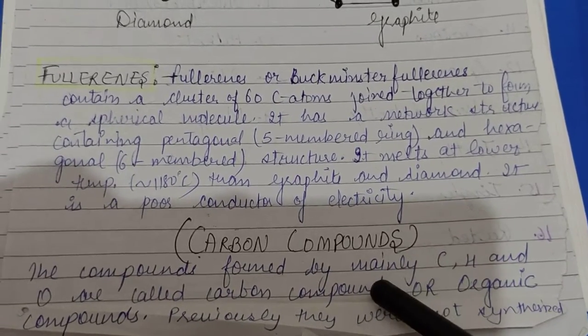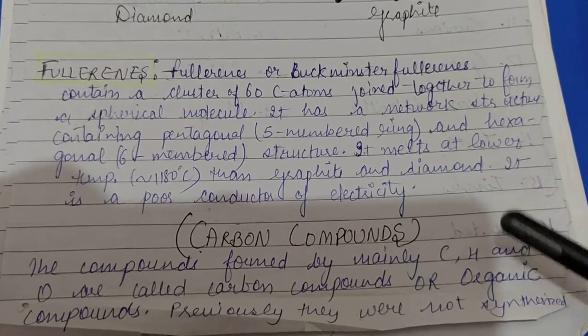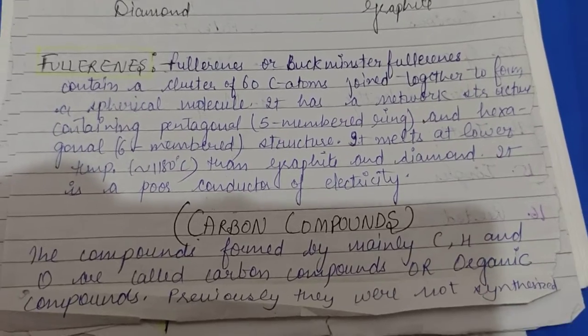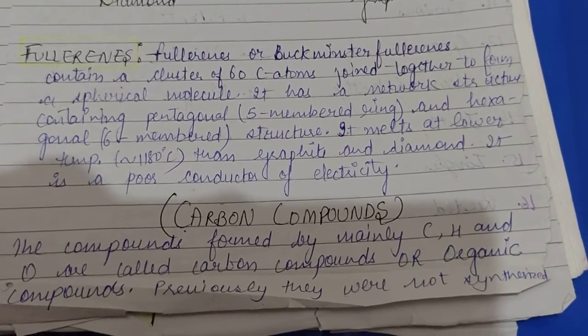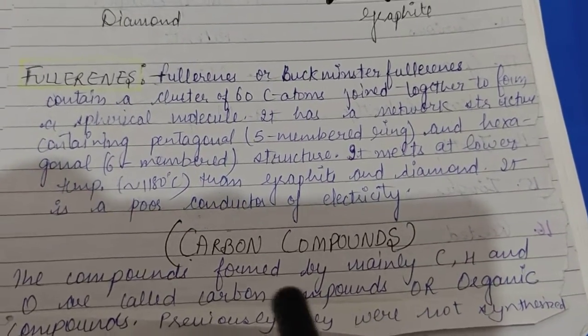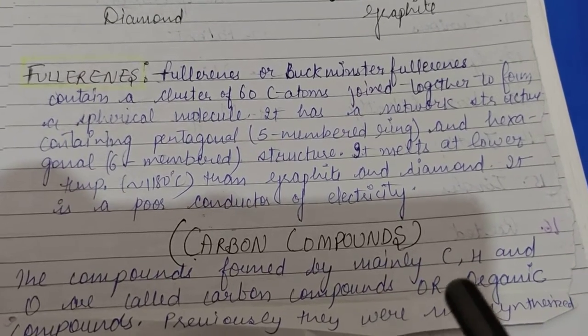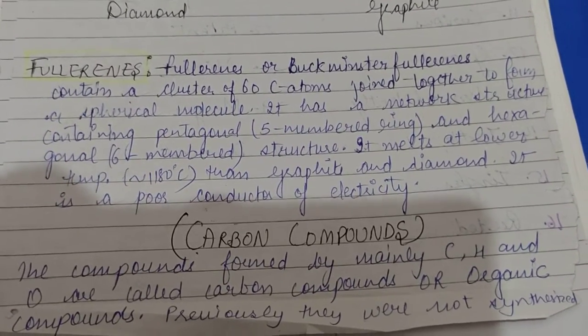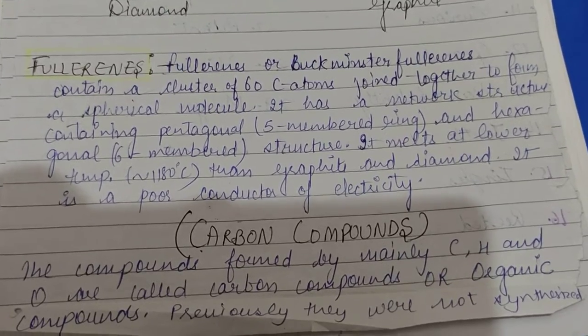Hello students, in this video we will do what carbon compounds are, how they came into existence, how they are formed, and what types of carbon compounds there are. The compounds which are formed by carbon, hydrogen and oxygen are known as carbon compounds or organic compounds.